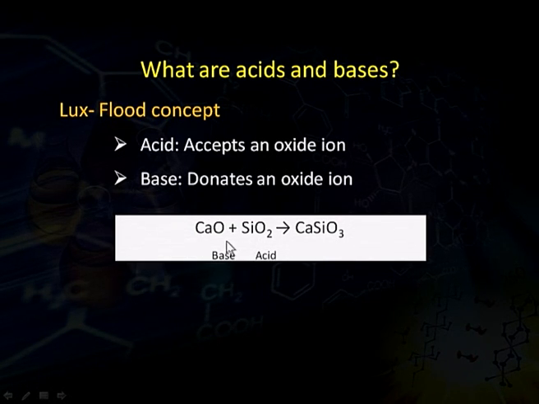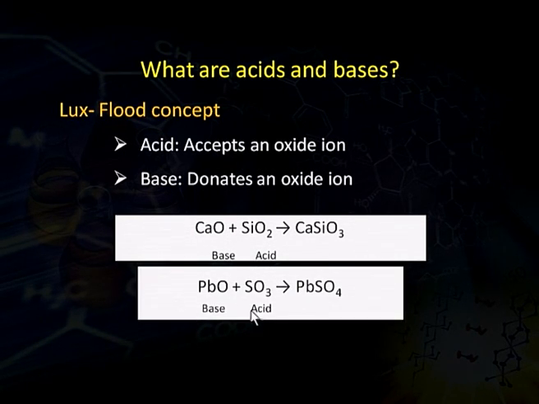In this case, we can see that calcium oxide is donating its oxygen to silicon dioxide, so calcium silicon trioxide is formed. Since calcium oxide is donating its oxide ion, it behaves as a base, while silicon dioxide is accepting an oxide ion from calcium oxide, therefore it behaves as an acid. So, this is an example of the Lux-Flood concept.